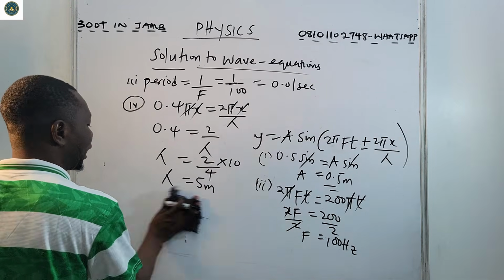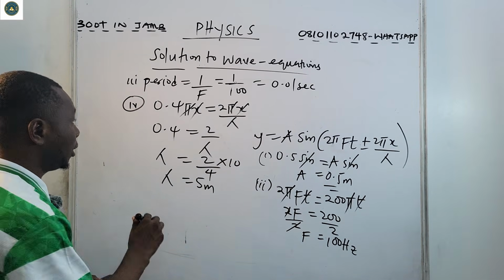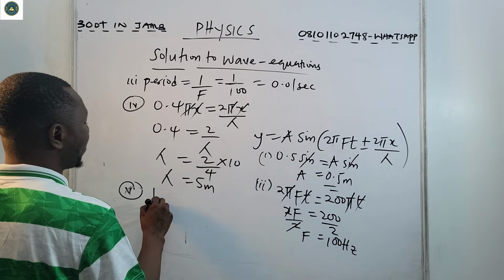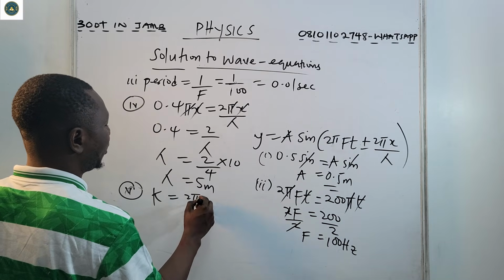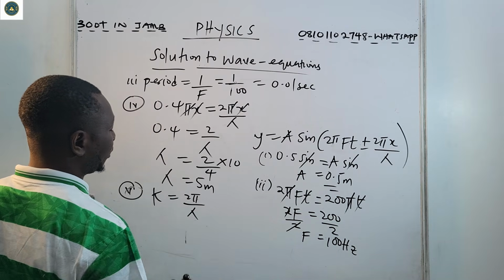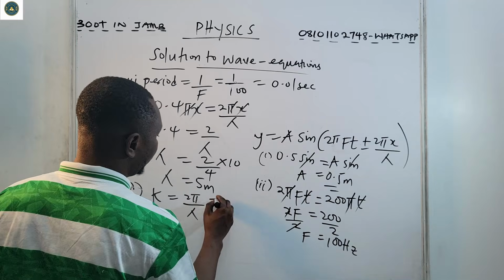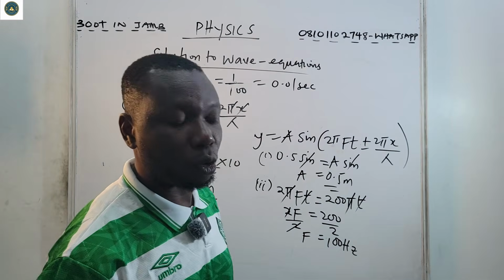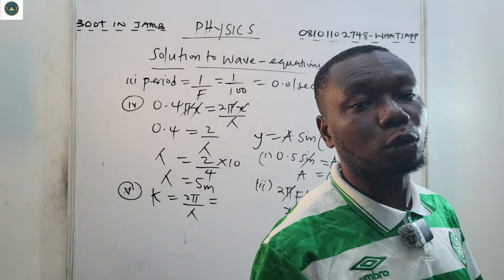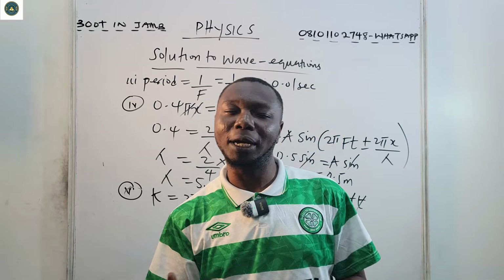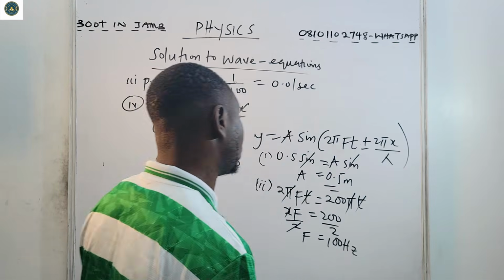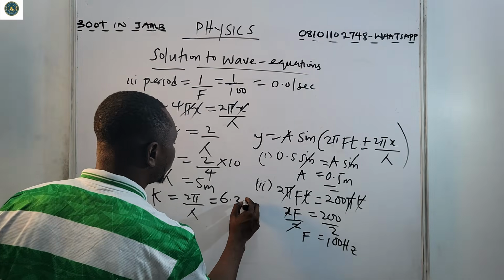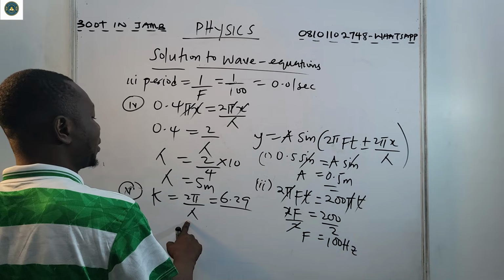Now the next thing is the wave number, 5. Wave number is k. K is 2 pi over lambda. Now 2 pi is 22 over 7 times 2, or 3.142 times 2. That's about 6.28 or 6.29. So let's say 6.29 over lambda.